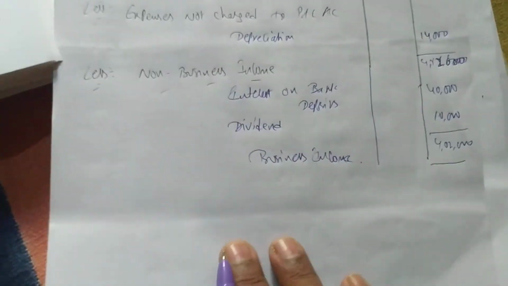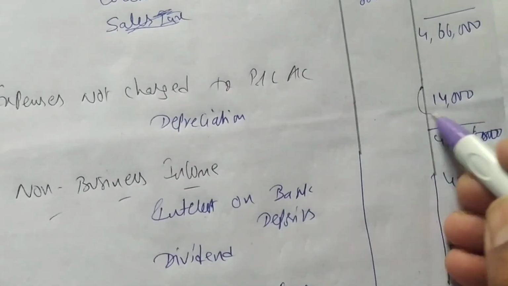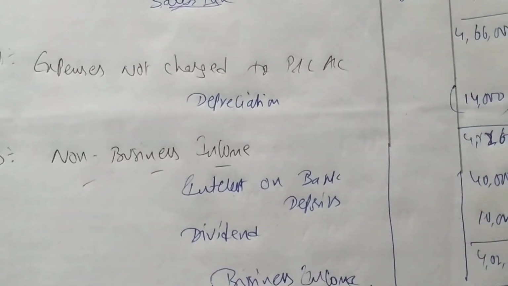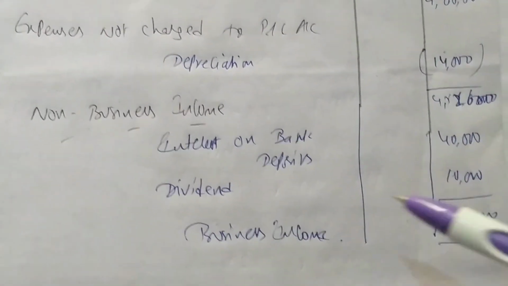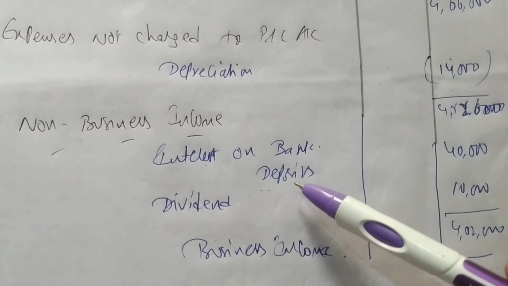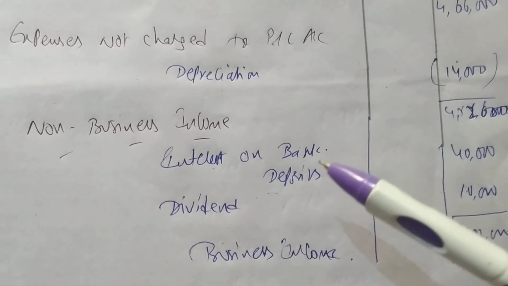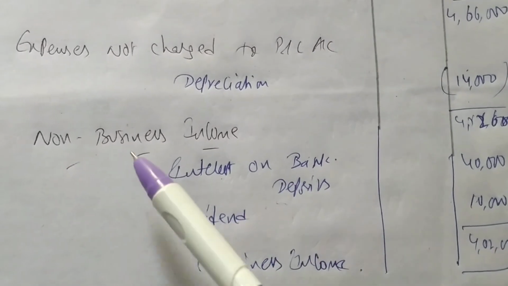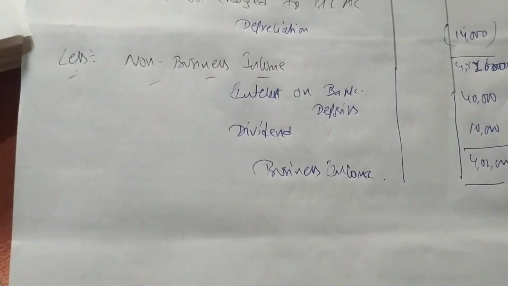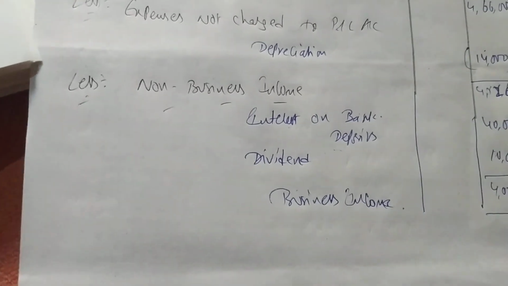So the expenses which are not charged to profit and loss account are deducted, 4,66,000 minus 14,000. Then non-business income, the incomes which are not related to business, that is called non-business income, that you have to deduct. Okay, so we got 4,02,000 as business income. Okay, it's very easy.